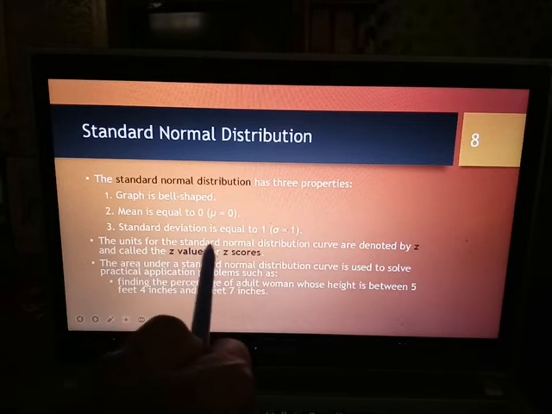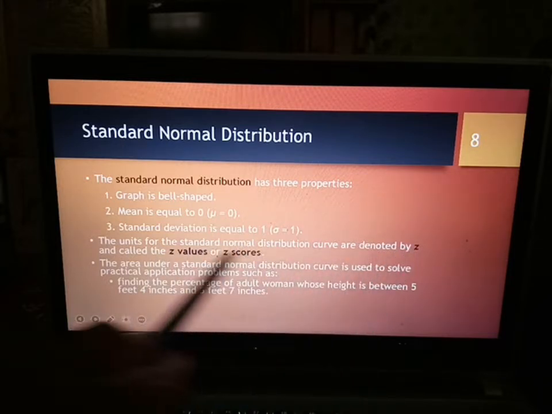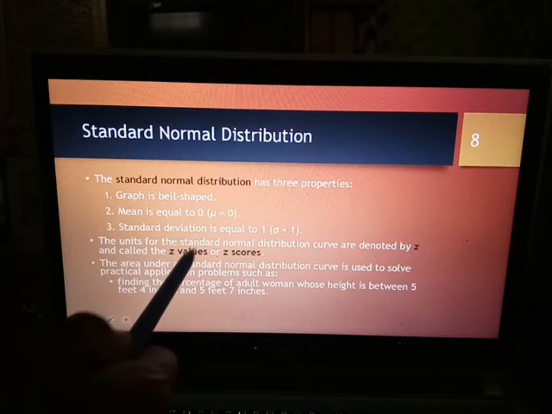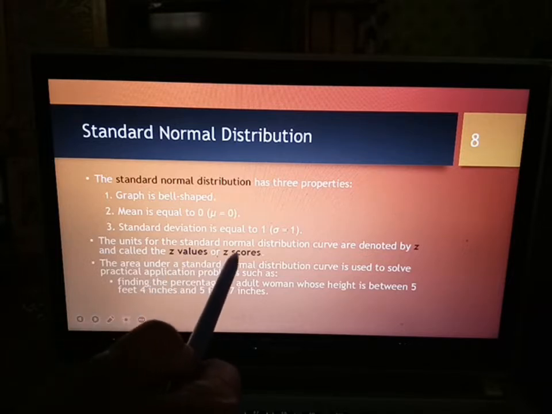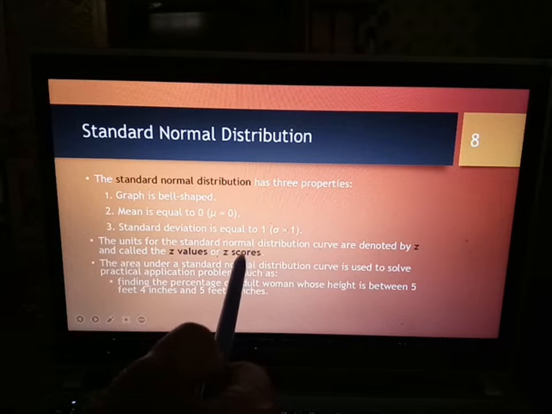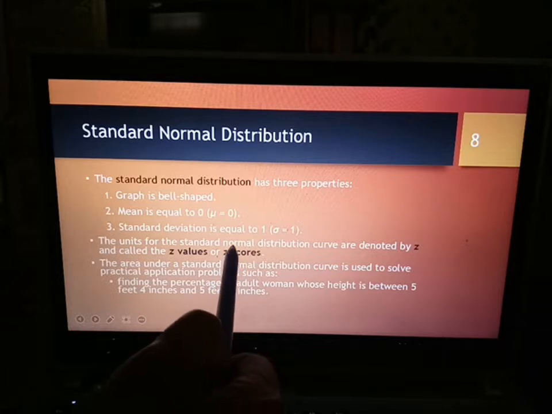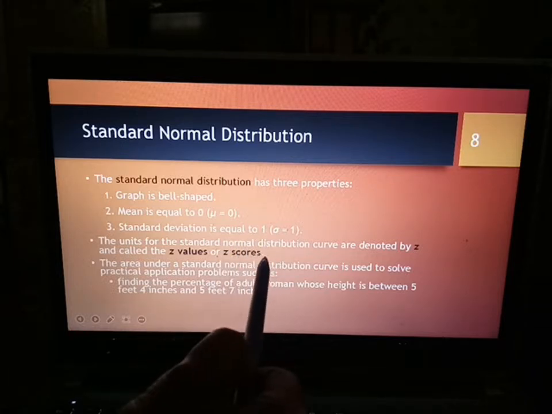Okay, units for standard normal distribution curve are denoted by Z. Ini random variable Z. Okay, Z value. Z values ni akan memainkan peranan untuk mencari probability bagi event-event tersebut. So Z value ataupun Z score. Okay, this is unit untuk standard normal distribution.